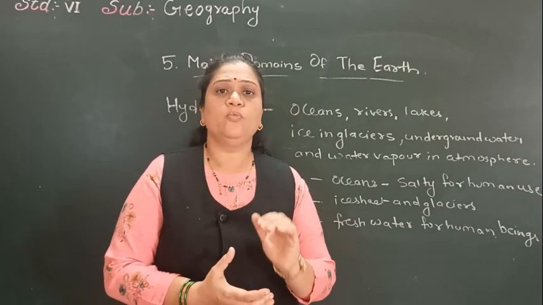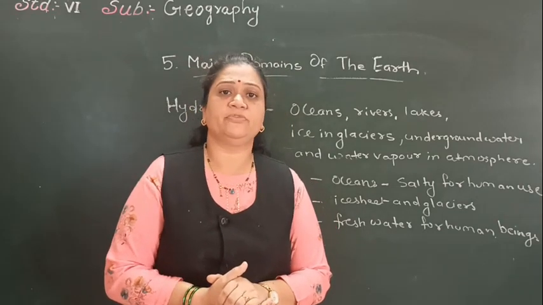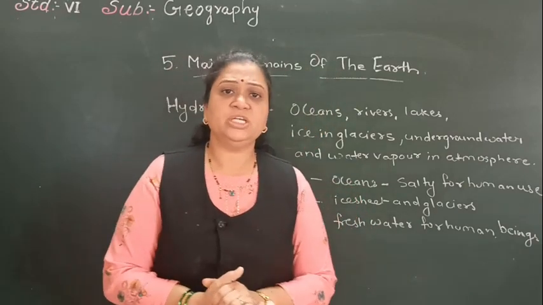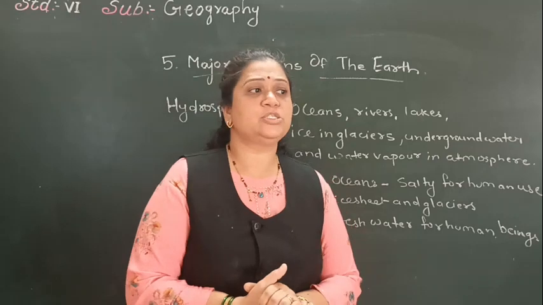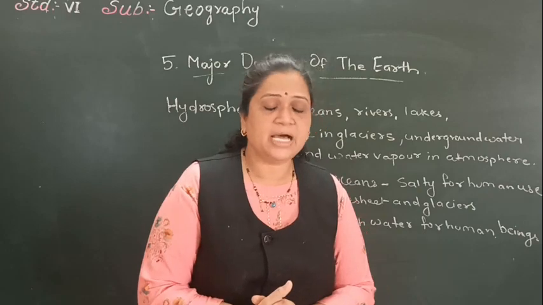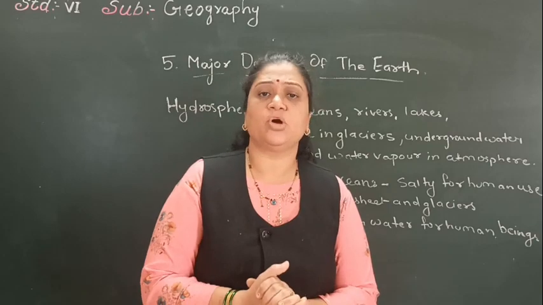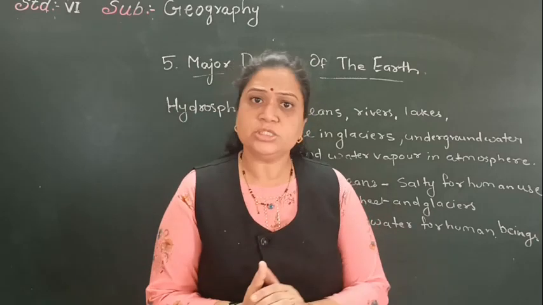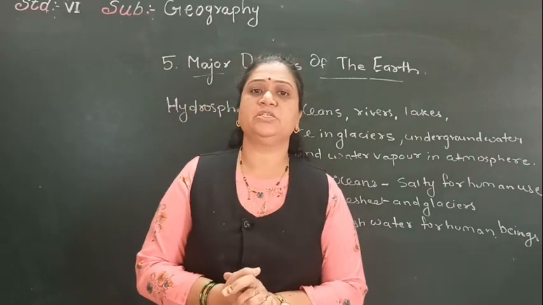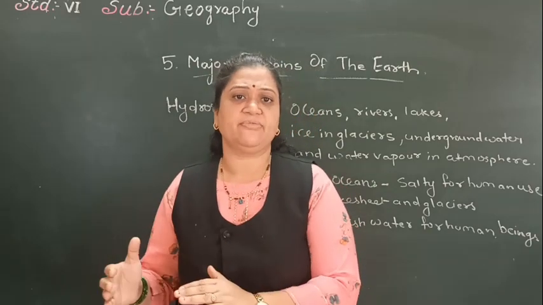Lithosphere is the sphere which consists of the land surface, and lithosphere is made up of the solid rock and the thin layer of the soil. Children, the large masses of land on the earth's surface are called continents, and these continents come in the lithosphere. And the second one is the hydrosphere. Hydrosphere is the sphere which is made up of water. The water surface on the earth's surface is called the hydrosphere.